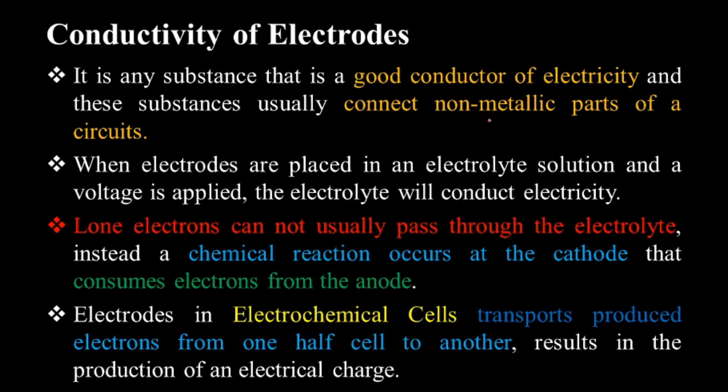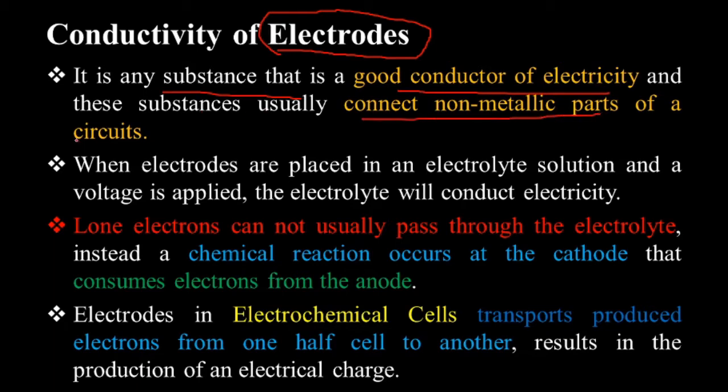Then, when there is conductance, there should be transport, and when we are considering conductance in electrolytic solutions, or ionic conductance, we need a medium to transport that current, and for that there is a substance that is considered as the electrode. So the electrode is any substance that is a good conductor of electricity, and this substance usually connects what? Non-metallic parts of the circuit.